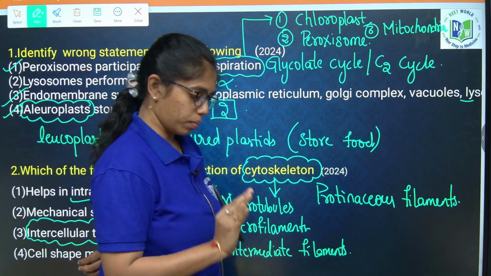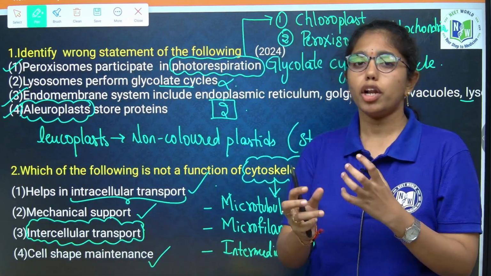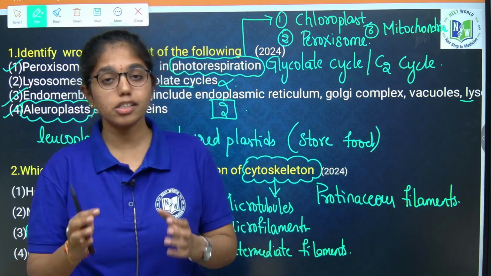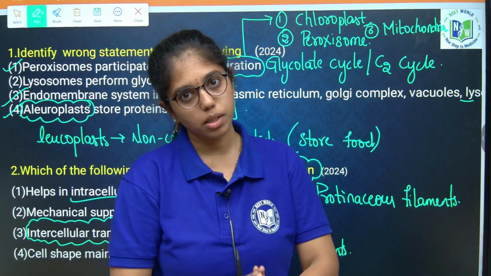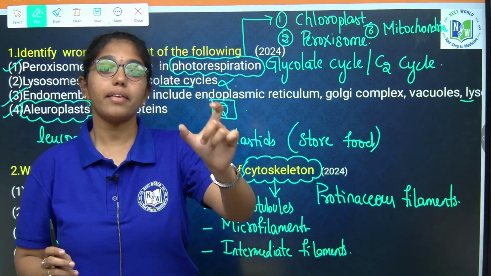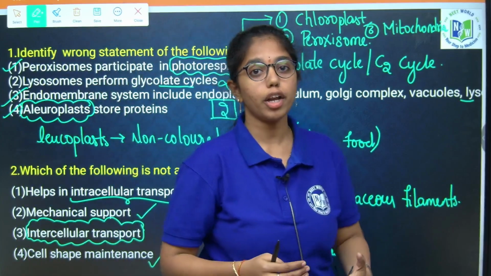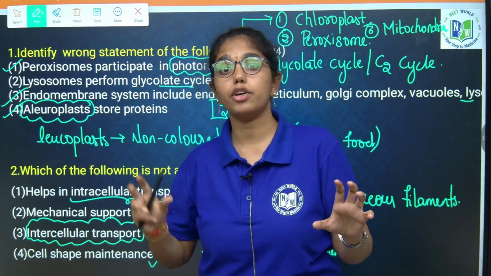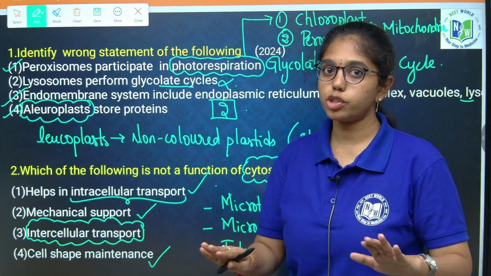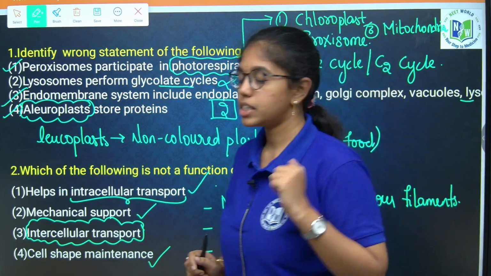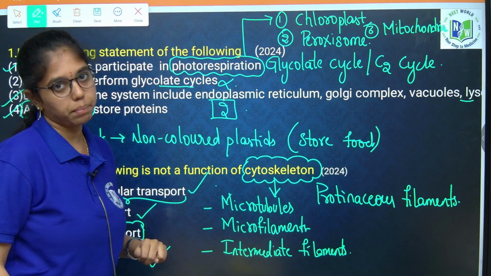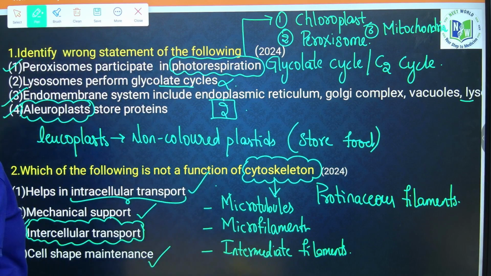Intracellular transport means transporting molecules or particles within the cytoplasm of a cell. Intercellular transport means transporting molecules or particles from one cell to another cell. That transport is not mediated by cytoskeleton. Most important point to be noted, because cytoskeleton is asked twice in APEAPCET. You will see it in the coming years also.